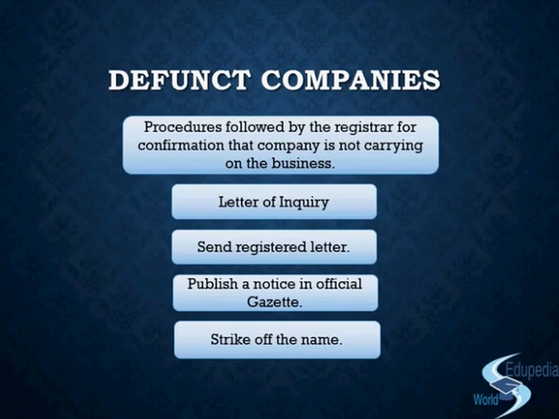The only purpose of this lecture was to inform you as to the procedures and the rationale behind the defunct company. Right? So with that, we'll put an end to this lecture today, and we'll continue with the other provisions of defunct company of section 560 in the next lecture. Right? So this lecture was specifically focusing on what is a defunct company and what is the procedure taken forward by the registrar of companies for striking off the name of that defunct company from the register of companies.